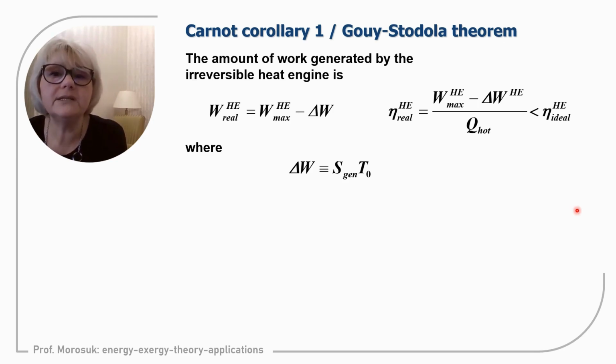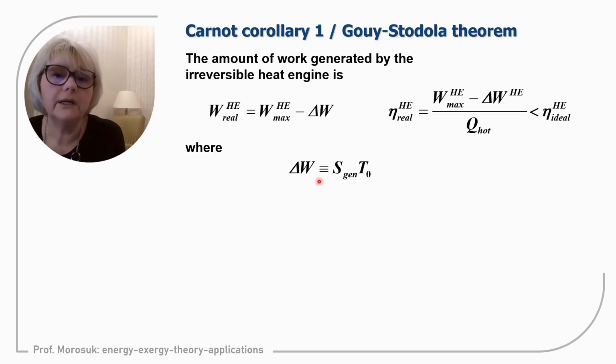Okay, what does the Gouy-Stodola theorem mean? That a real heat engine will generate less work than the maximum theoretical possible, and the difference is delta W. So it means that we will miss this part of work, and since we will miss this part of work, efficiency will be lower. But now the question: how to calculate this part of work?